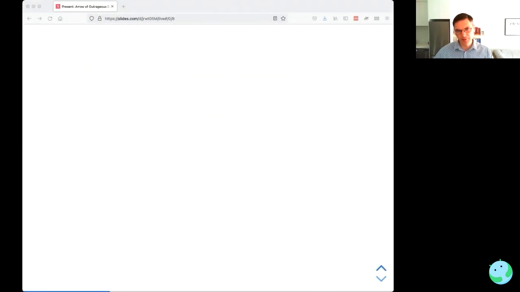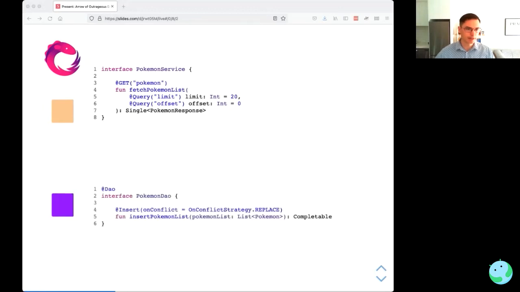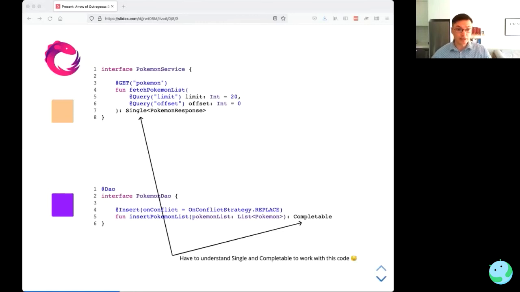So if we want to get rid of that, the next solution that became really, really popular is RxJava. So with RxJava, our Pokemon service would look something like this. Then our DAO would look something like this. Immediately you can see that we've had to wrap the return type in a Single for the one above. Single has onSuccess and onError, and then Completable for the one below. Completable just means we don't care about the result. We just care about whether it's completed or whether it's failed.